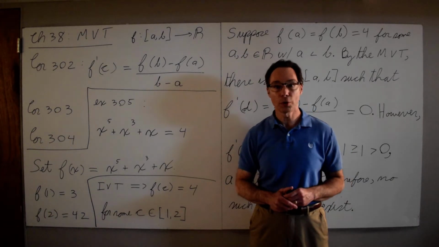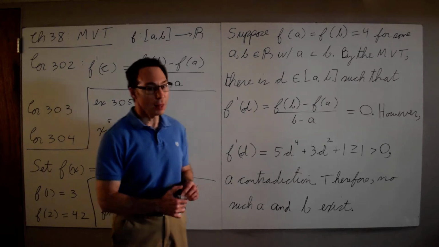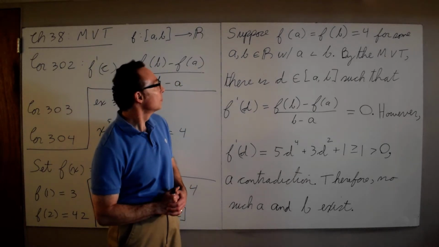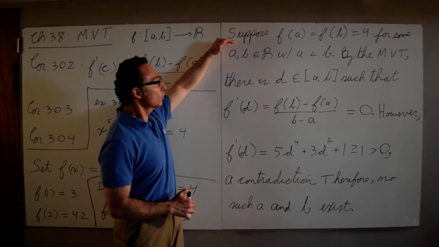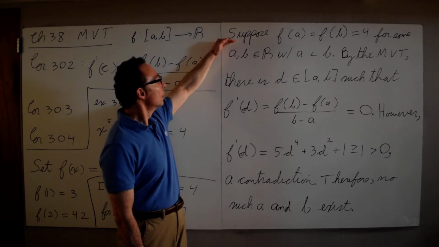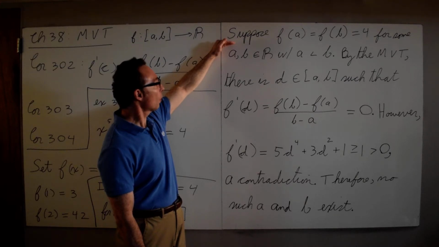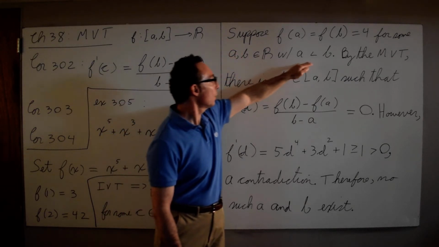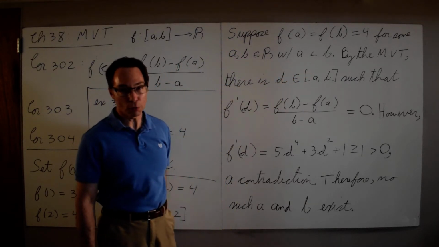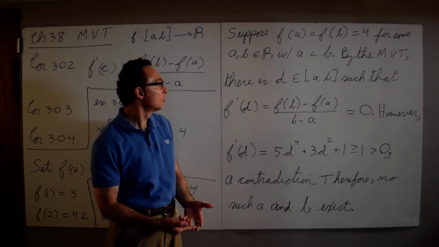So now we want to show that there's only one solution. For that, we're going to use the mean value theorem. What we're going to do is suppose there are two solutions and get a contradiction. So let's suppose we have f of a equal to f of b equal to 4, for a and b with a less than b. If there are two different numbers, one smaller than the other, we're going to assume a is smaller.